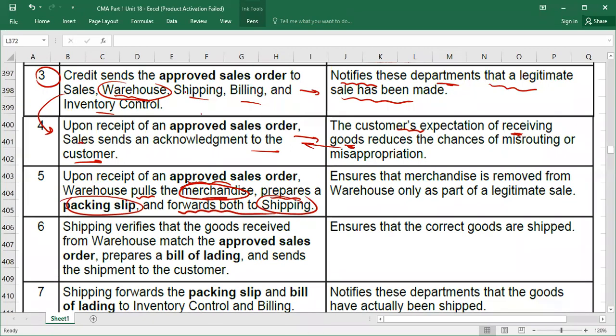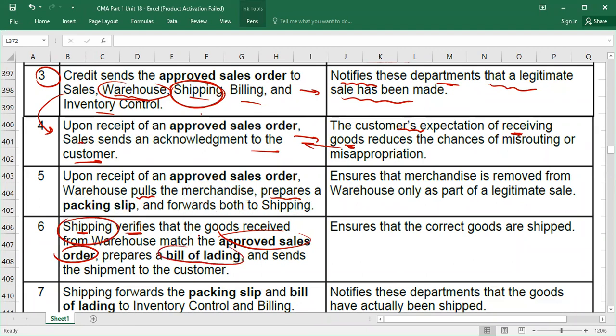You know, at start, shipping department also received the approved sale order from the credit department. Now we are with the shipping department. Shipping department will verify these goods and packing slip with the approved sale order, which they have received from the credit department, and the shipping department will prepare a bill of lading.